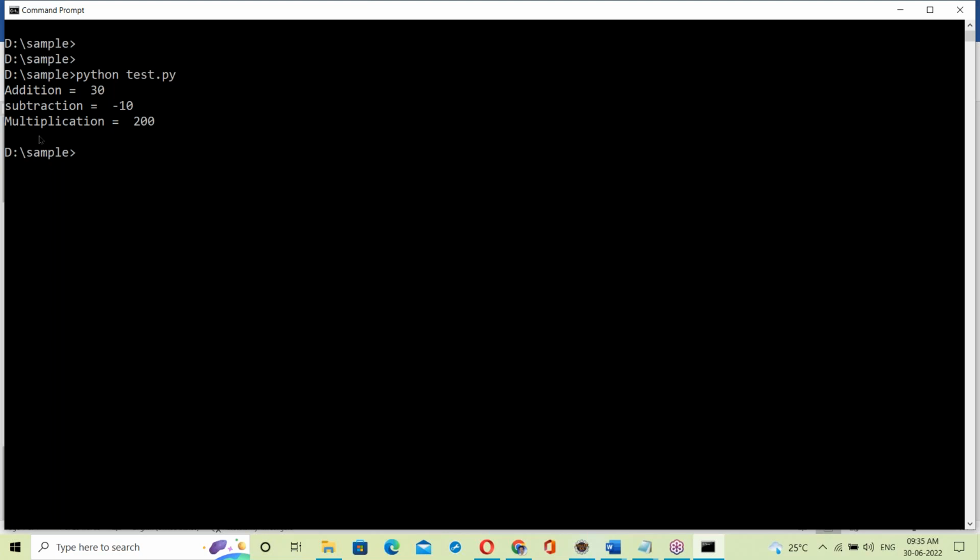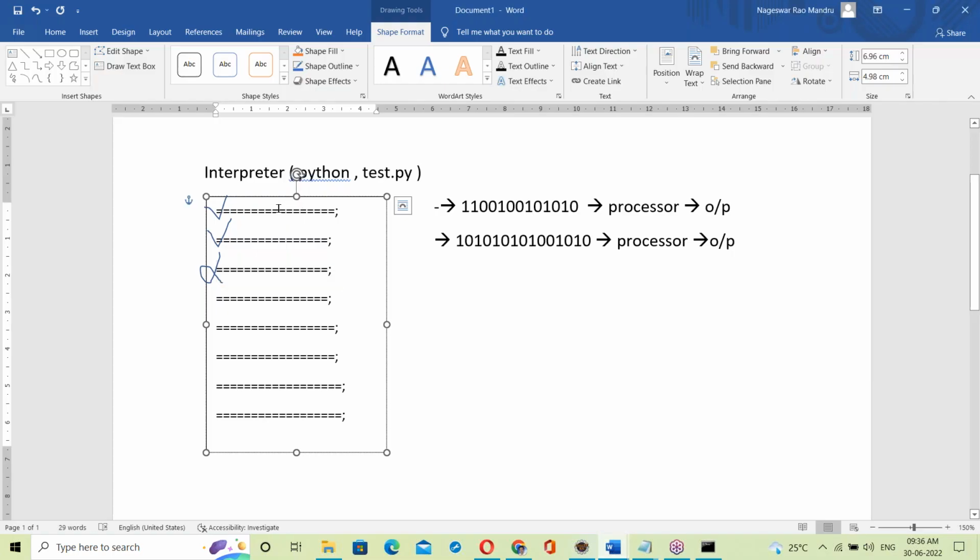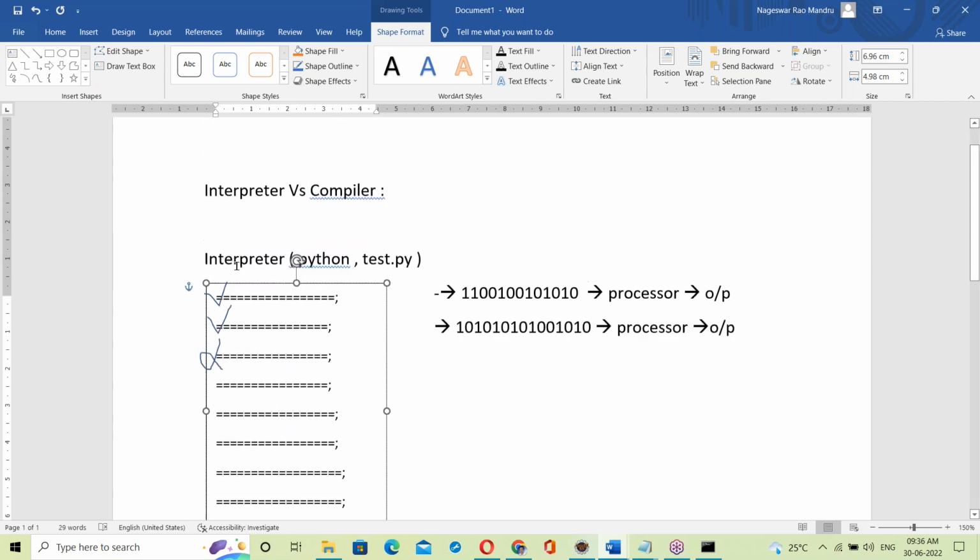So the interpreter checks the program line by line. Checking the first line, then execution. Yes, it executes line by line. Checking the next line, execution. Okay, any error comes, it stops. Any error comes, it simply stops here. The interpreter shows only one error. If any error comes, it simply stops.